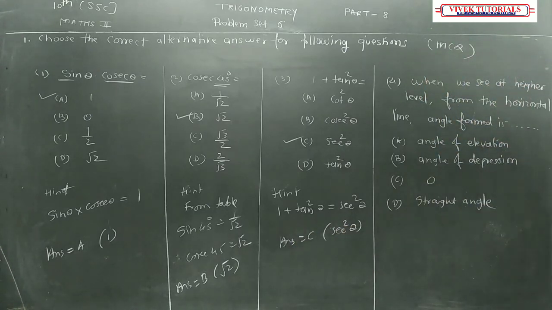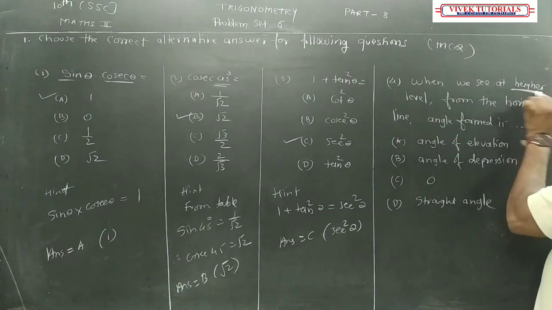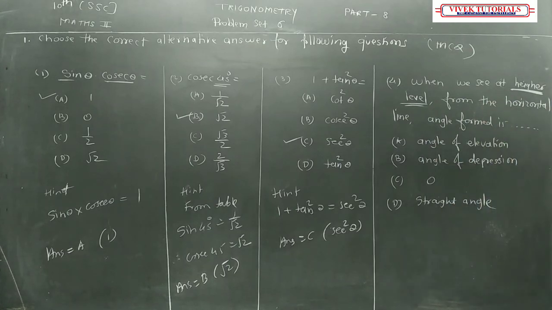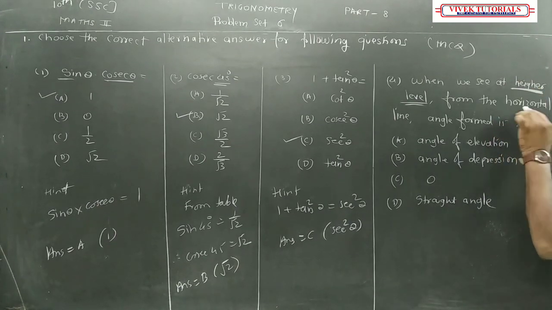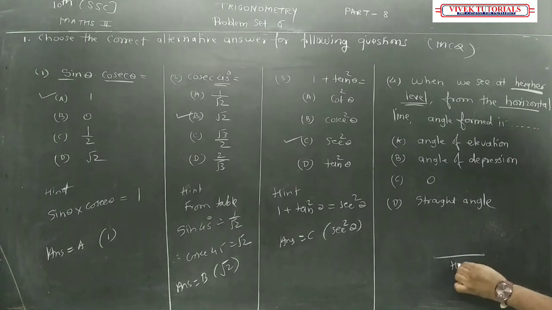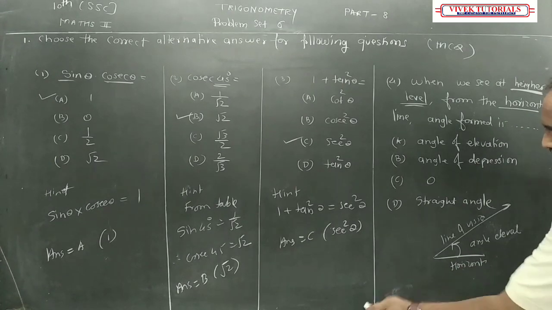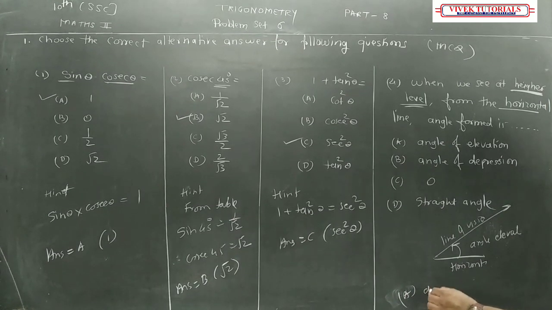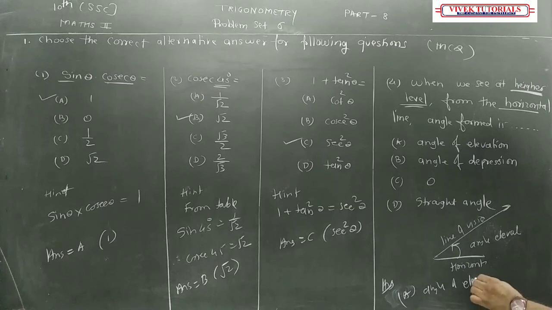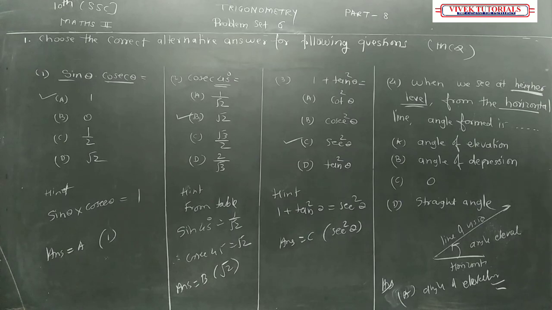Come to the last question. When we looked at the higher level, I gave the definitions of horizontal line, line of vision, angle of elevation, angle of depression. So we are looking at this at the higher level, which means this is the horizontal. So your answer is A, and it is nothing but angle of elevation. So you have to complete this. This is your answer.